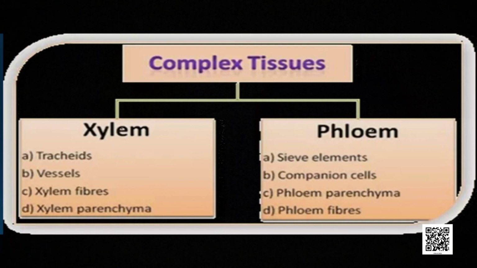You can see here from the table that the xylem is made up of 4 different types of cells, or otherwise it is called 4 different types of elements. One element is trachea, vessel, xylem fiber, xylem parenchyma. Like that, phloem is also made up of 4 different types of cells or elements. One is sieve tube, then companion cell, then phloem parenchyma, and the last one is phloem fiber.